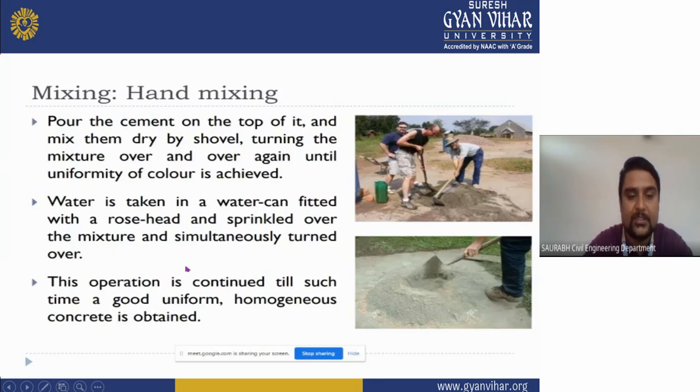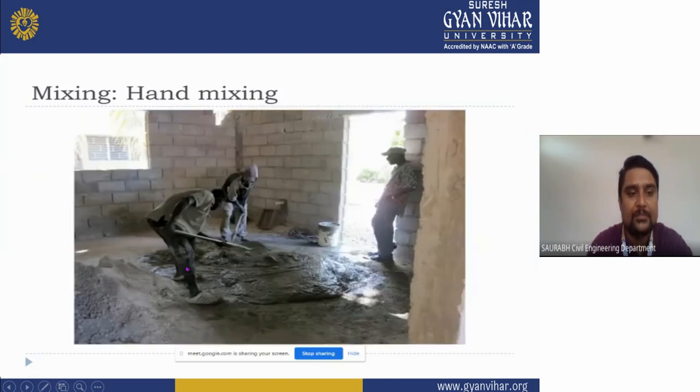This operation is continued till good, uniform, homogeneous concrete is obtained. As you can see, this is the process of hand mixing, where they are not using a machine, only their hands for mixing this kind of concrete.